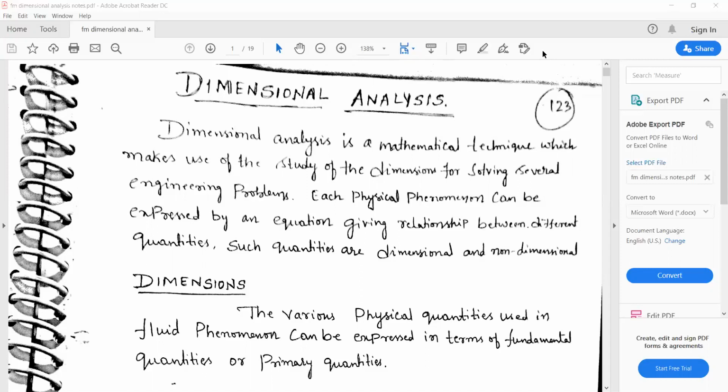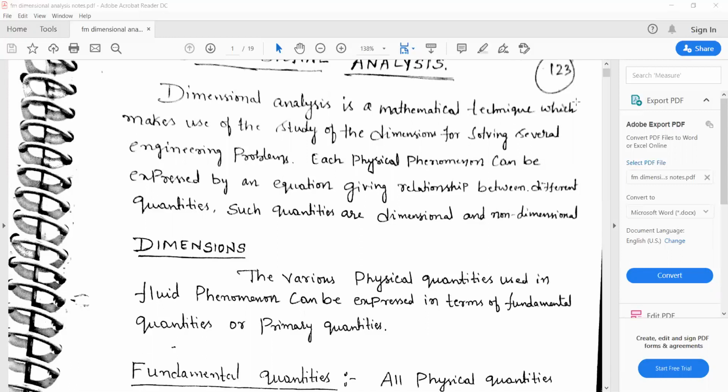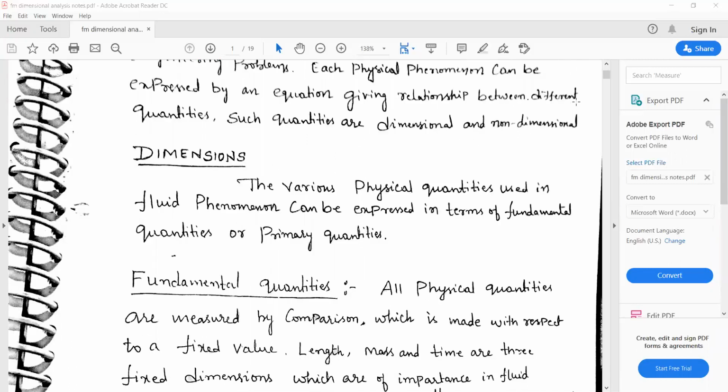These dimensional analysis concepts are used. Basically, in dimensional analysis, two types of physical quantities are used, called fundamental quantities and secondary or derived quantities.